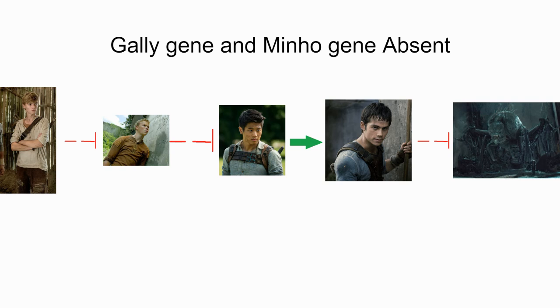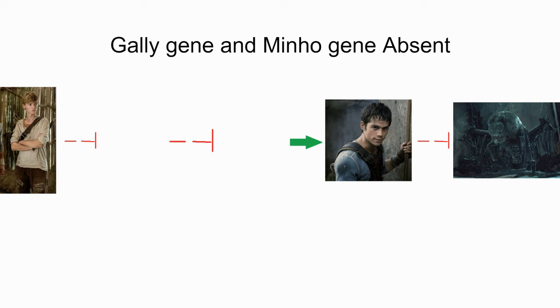But if the Gali gene and the Minho gene were absent, the Gladers would not escape. This is because Minho needs to activate the Thomas gene in order for the Thomas gene to then repress the Griever gene. Without the Minho gene, the Thomas gene will never be activated, and therefore the Griever gene will not be repressed, allowing the Grievers to keep the Gladers from escaping the maze.